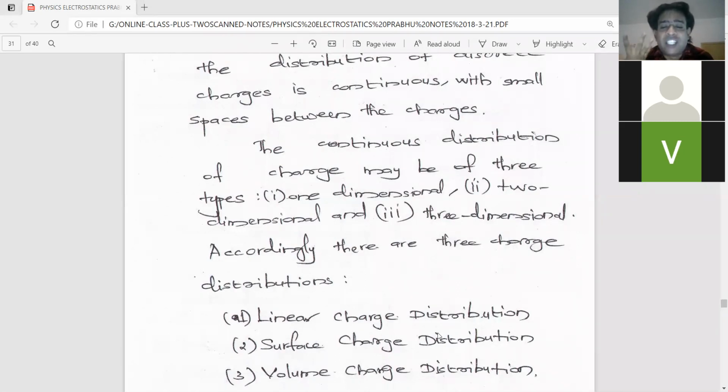For example, the charge distributed on a spherical surface, or charge distributed over a metallic sphere, or charge distributed on a full cube. Both of them have three dimensions or three axes, so they have volume. Therefore, it is called volume charge distribution.